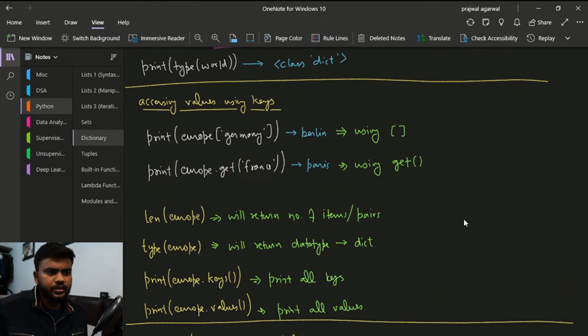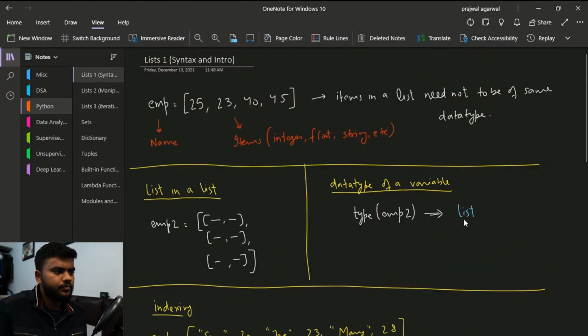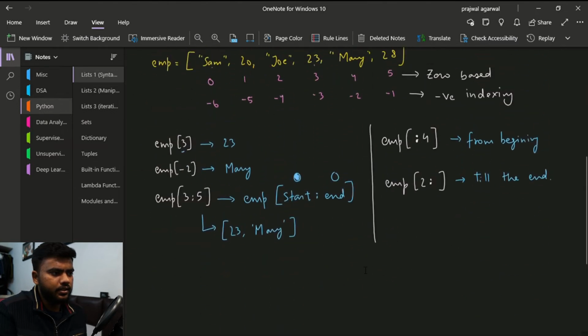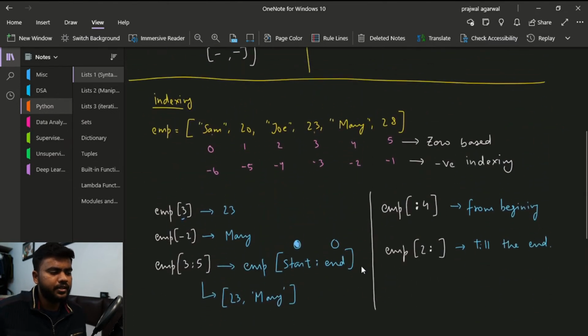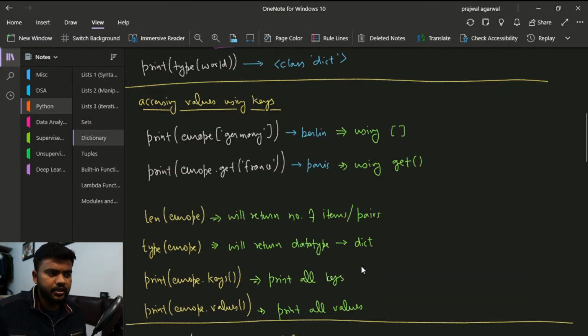One way is, if you remember, in a list, if you had to do random access, you write the name of the list and then the index inside the square bracket. In a dictionary we will be doing the same. We will have the name of the dictionary, and inside the square bracket we will have the key, and this will print the value.